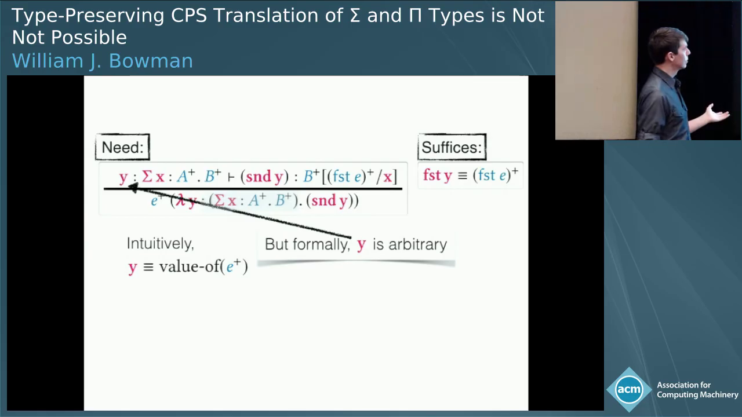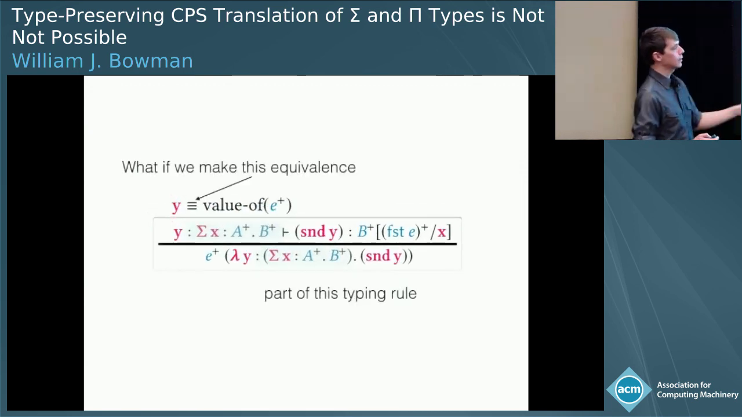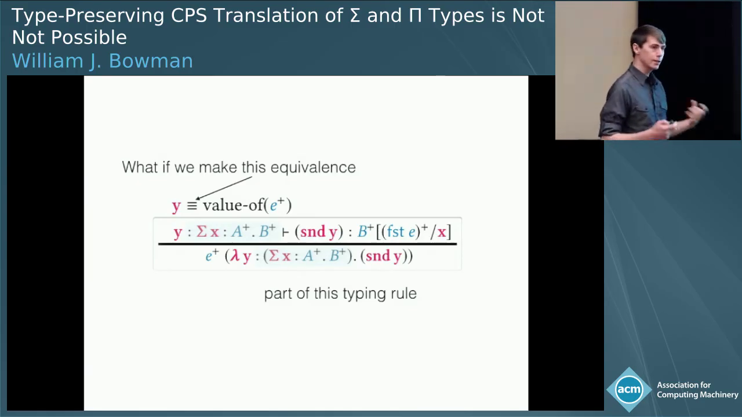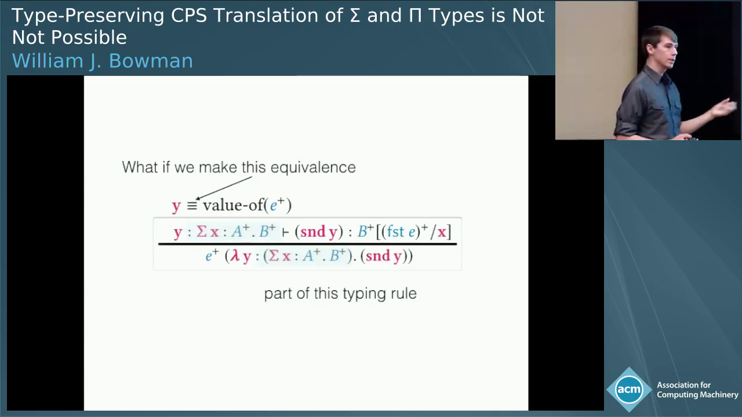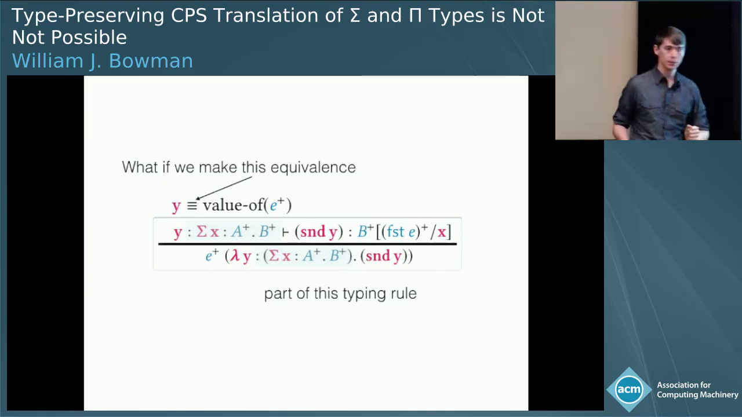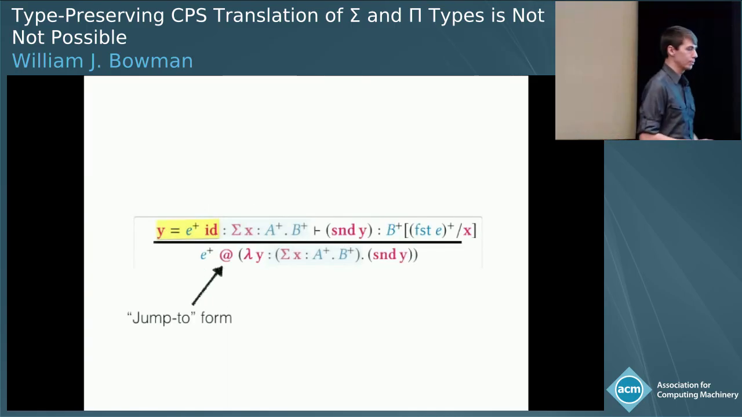But formally, y is arbitrary. So how do we bridge this gap? Well, what if we just make this equivalence that we need part of this typing rule? Okay, so this term here, E+ applied to its continuation, is essentially the computation E+ will at some point jump to this continuation, lambda y second of y. So let's introduce a jump to form. It says we have a computation, when it finishes running, it will jump to this continuation.